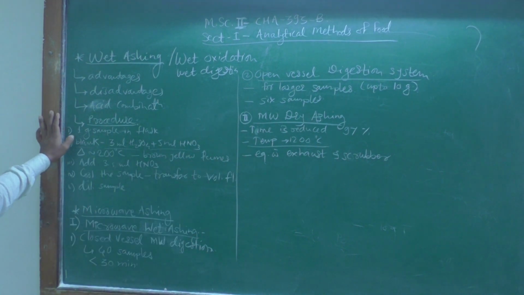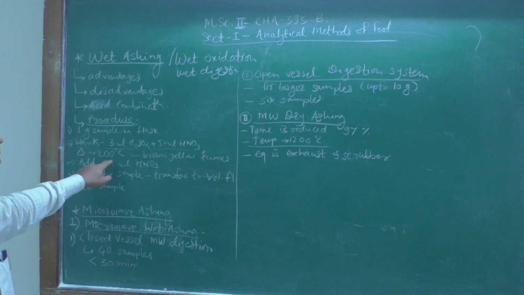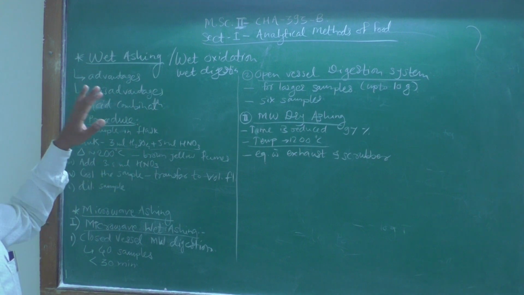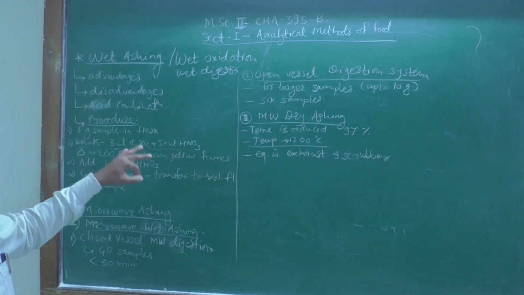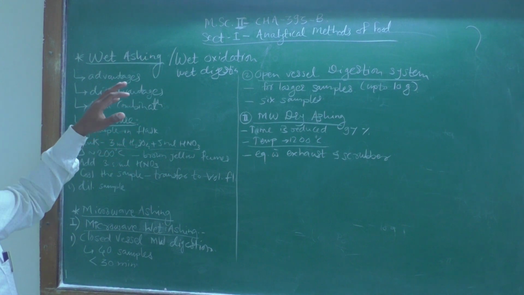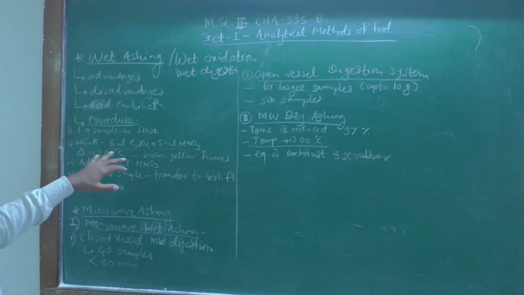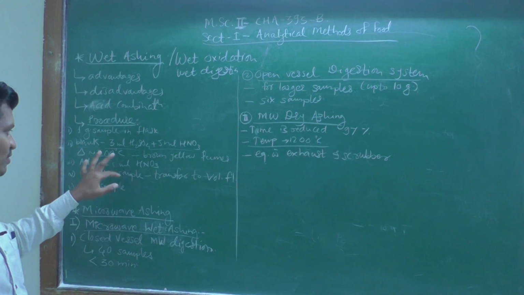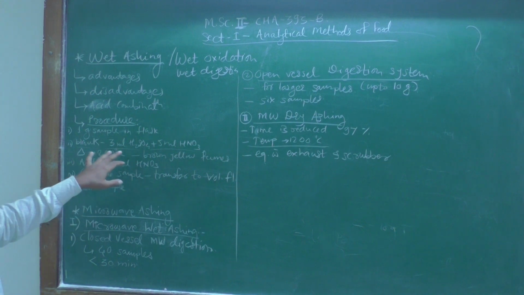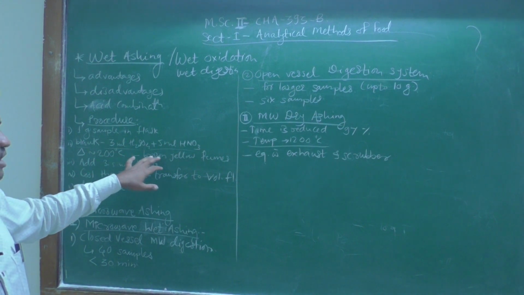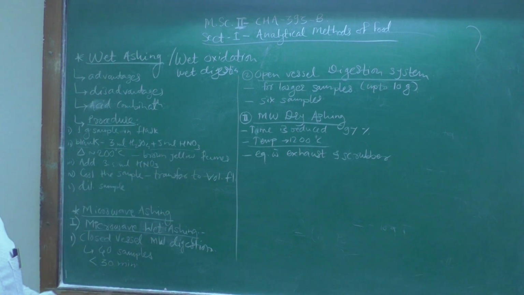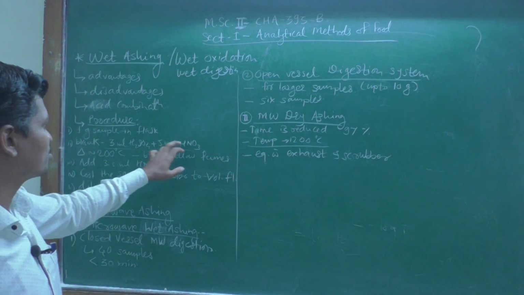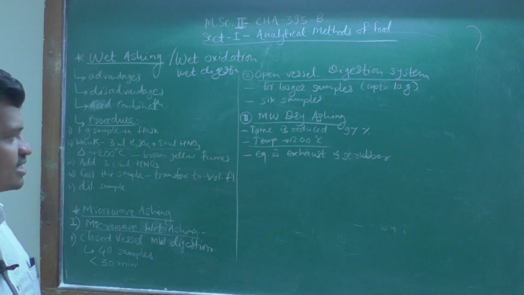Heat that sample up to a temperature of 200 degrees Celsius. This temperature is quite below the temperature that we use in the dry ashing process. So that's why the temperature is less than 200 degrees Celsius, and that's why this technique is preferable. When we heat the sample at this temperature, brown yellow fumes are going to start, because this is the combination of nitric acid and sulfuric acid.